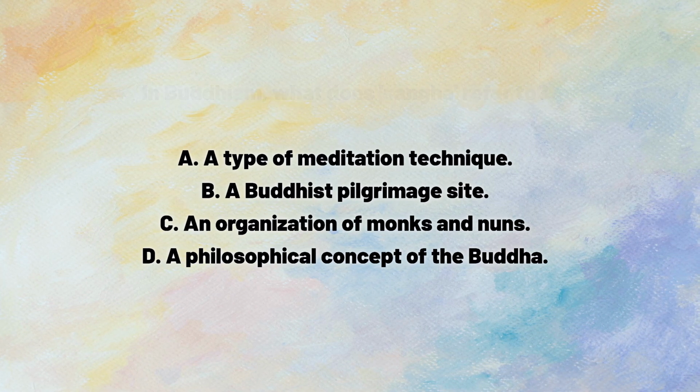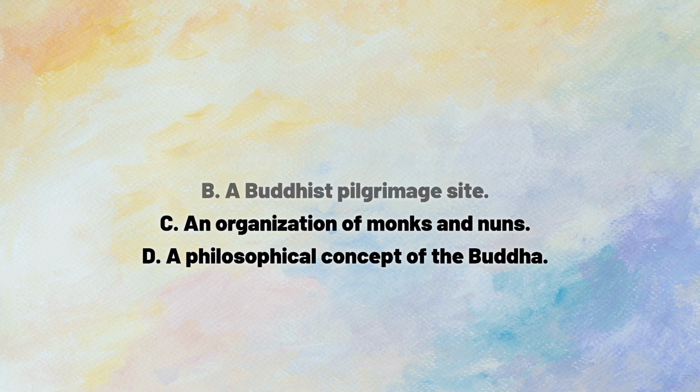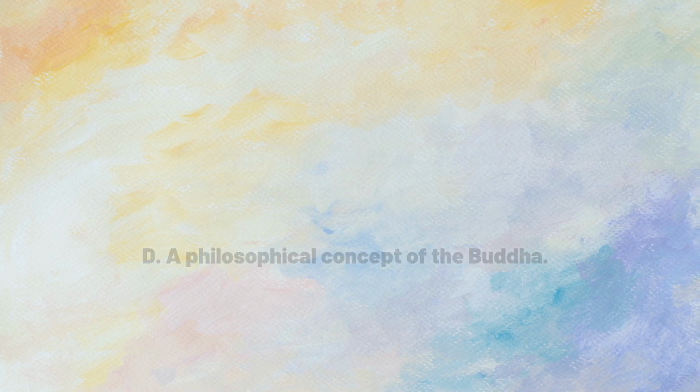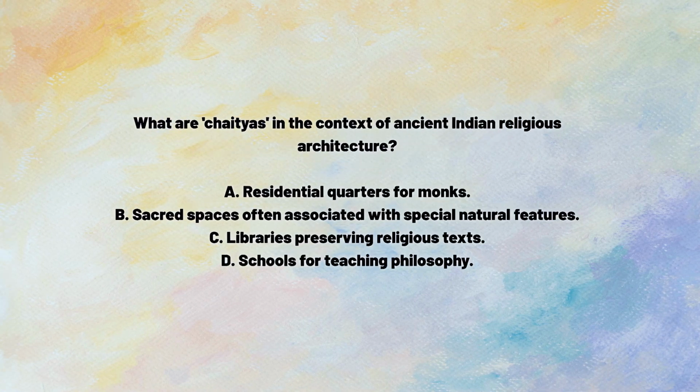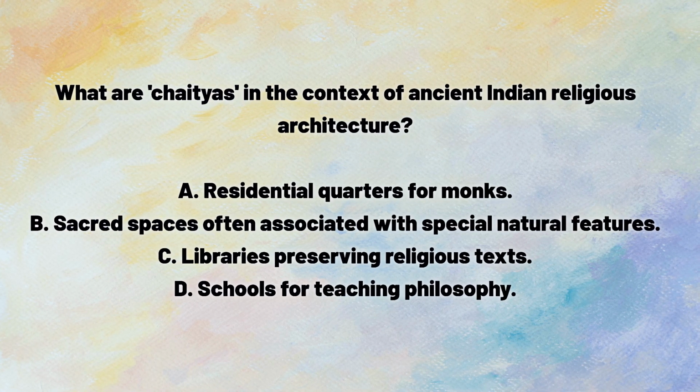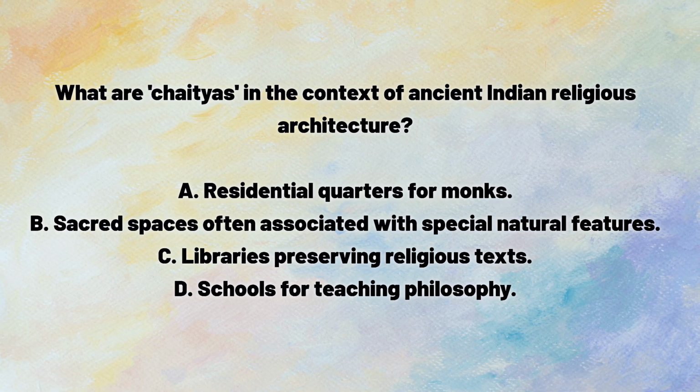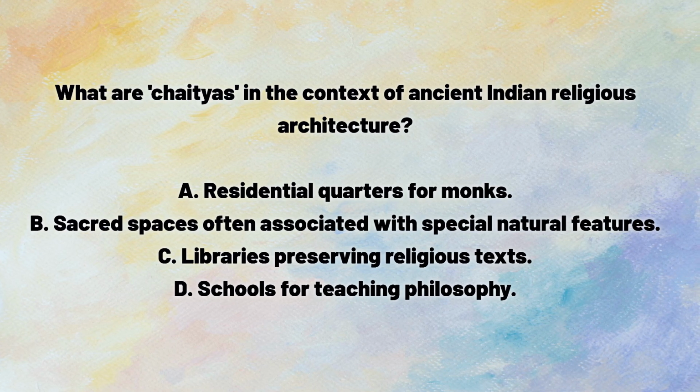C. An organization of monks and nuns. D. A philosophical concept of the Buddha. Answer. C. An organization of monks and nuns. What are chaityas in the context of ancient Indian religious architecture? A. Residential quarters for monks.